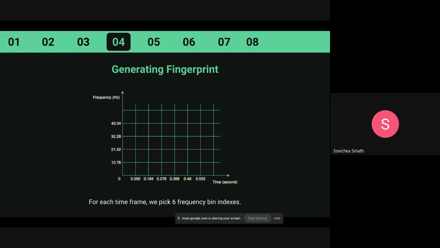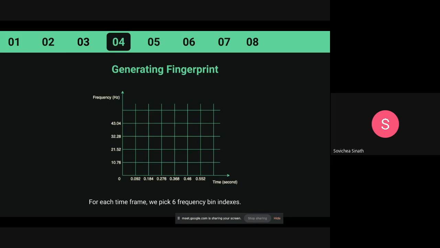So now we have discrete data on each 0.092 second. For each of those 0.092 seconds, we pick the 6 loudest frequencies in 6 different ranges.